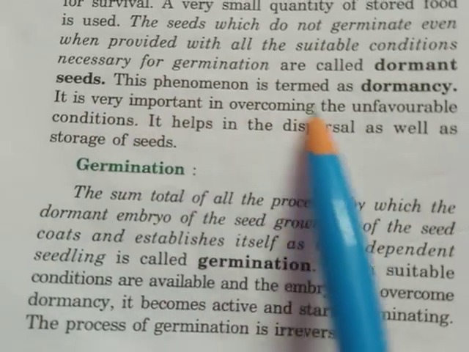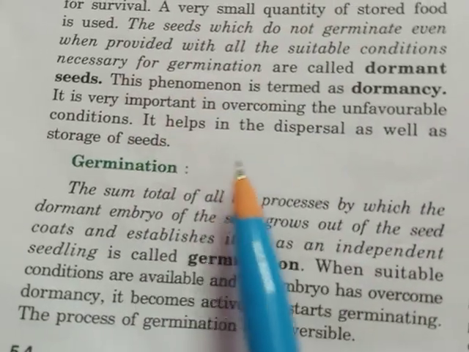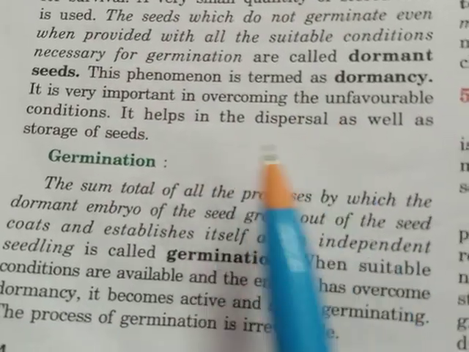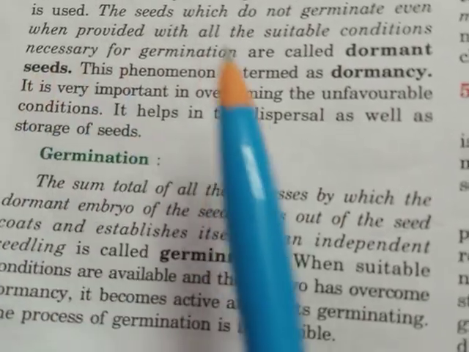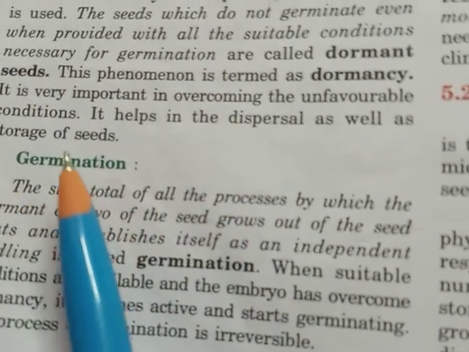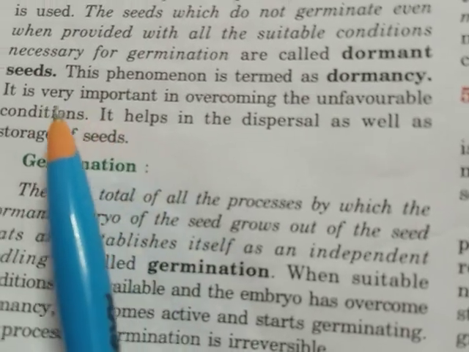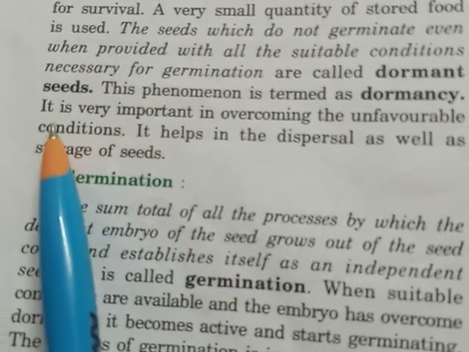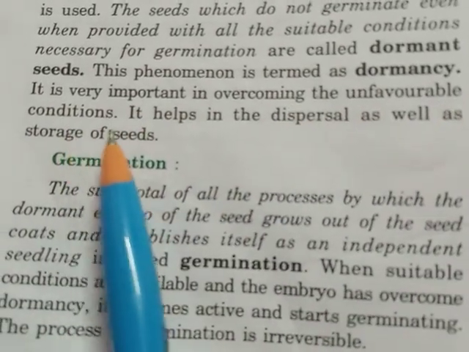This phenomenon, in which seeds do not germinate even when provided with all the suitable conditions for germination, is known as seed dormancy. It is very important in overcoming unfavorable conditions.